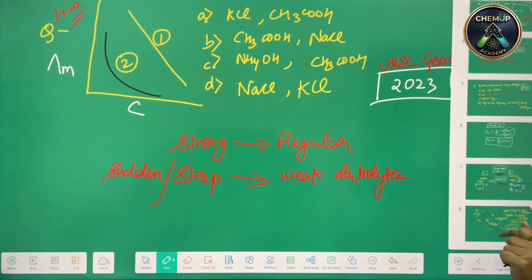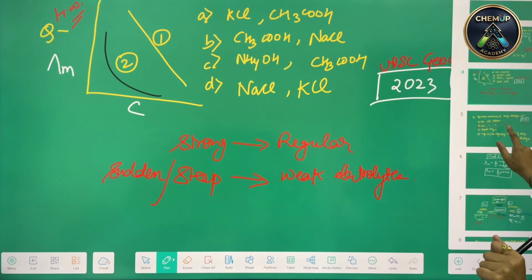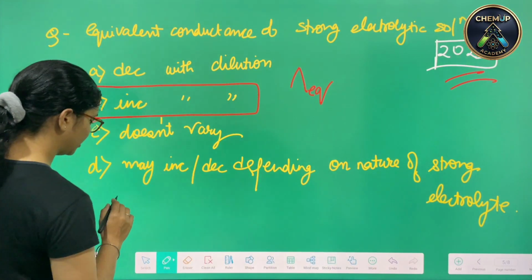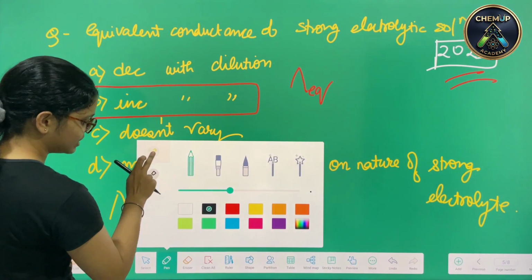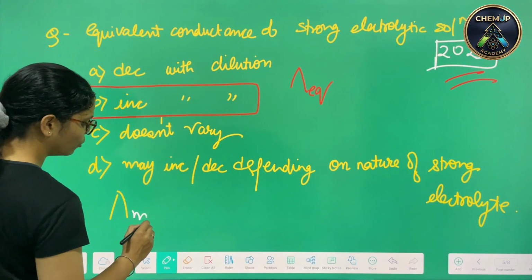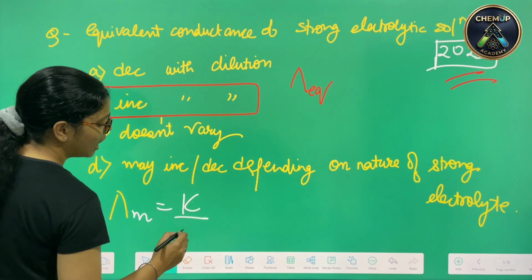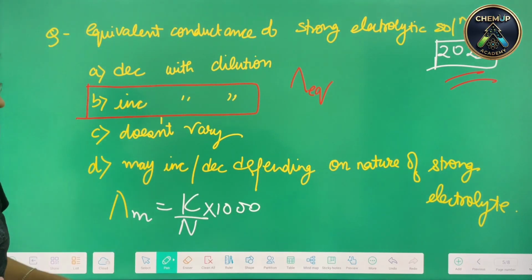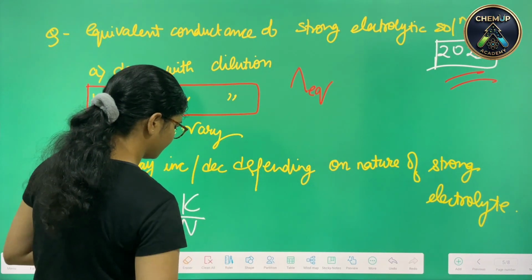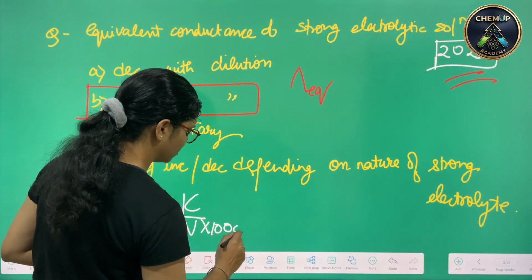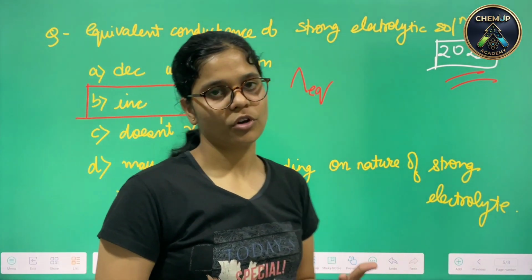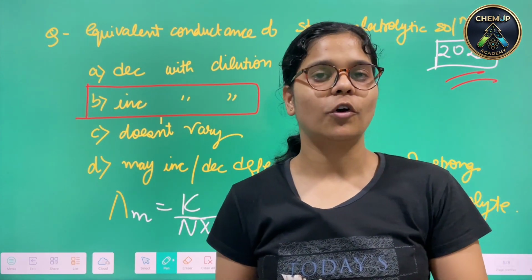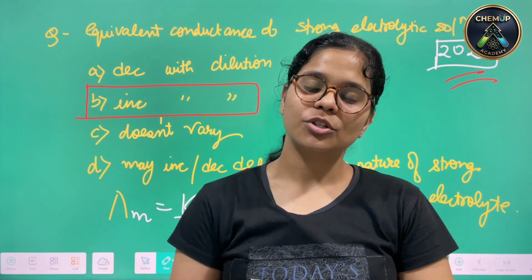Another question that we did is this one. That is again the molar conductance. Again, we can write the formulation for molar conductance, which says that molar conductance is equal to kappa upon normality into 1000. This is how you can solve the questions related to conductivity and you can move forward in your preparation. So this was all for today.